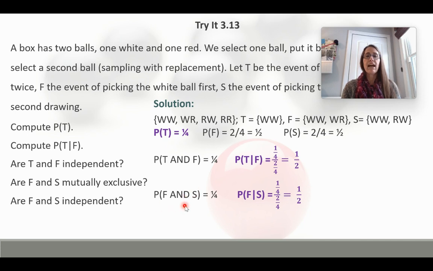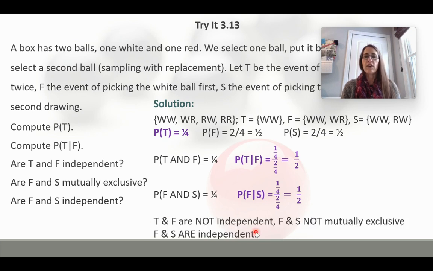The probability of F and S, so if we look at F and S, we have white, white, white, red, white, white, red, white. So we, again, only share white, white. So we have 1/4. And that makes our conditional F given S, so picking the white ball first, given we picked the white ball in the second drawing, is going to be the and, so 1/4 divided by the probability of F, which was 2/4, and I kept those same denominators so that when I did the flip, they canceled, and that reduces also to 1/2.